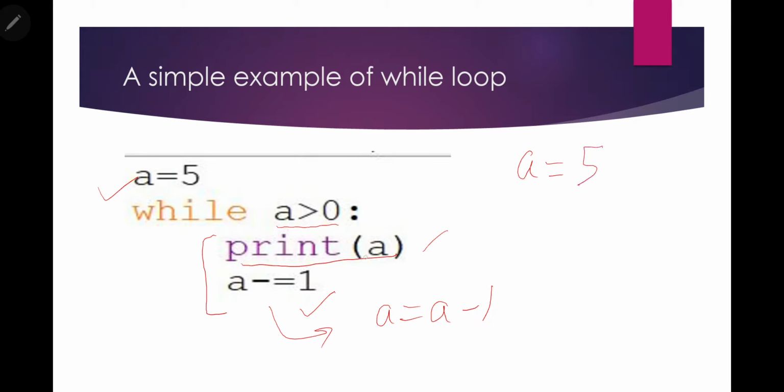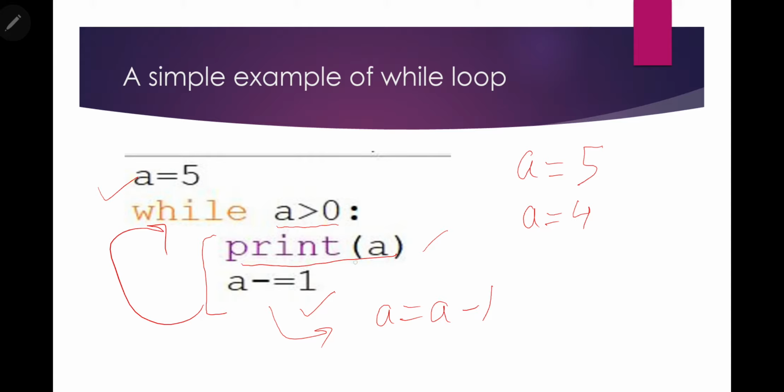Then the value of a will be decremented by 1, so the value of a will become 4. Then again it will check the condition, and still the value of a is greater than 0. So again it will go to the body part. So the value 4 will be printed, and then the value will be decremented.